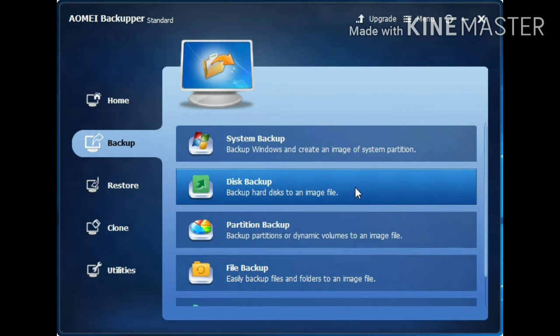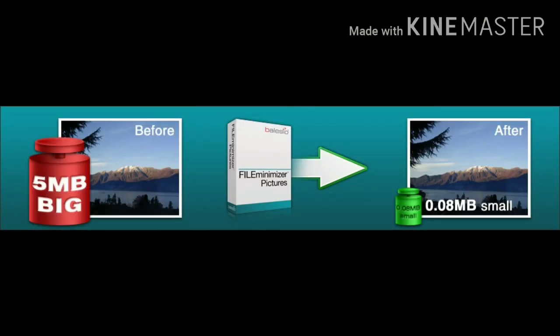Okay, now let's see about the compression software. A compression software compresses a large file into a small size file. It helps create free space on a storage device. Okay, what is the work of compression software? It will compress the larger files so that it will make space for you in your storage device.